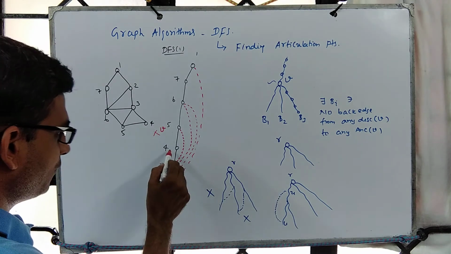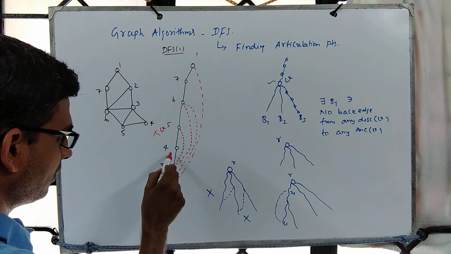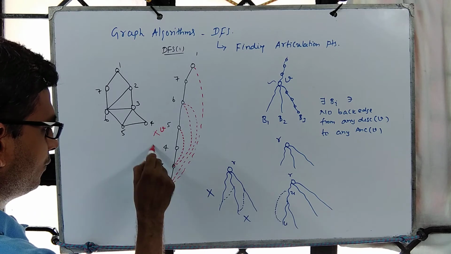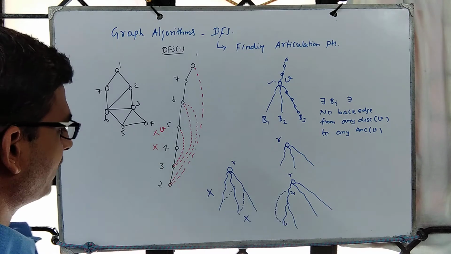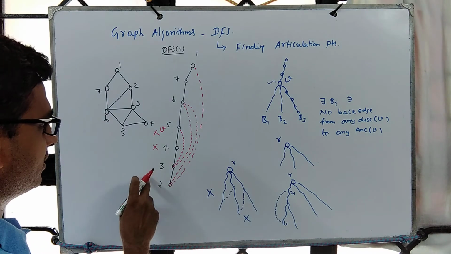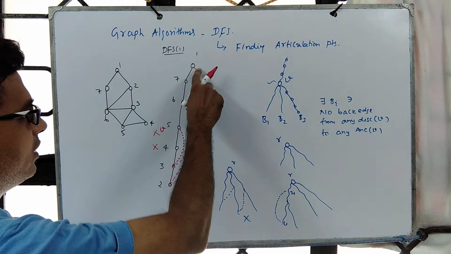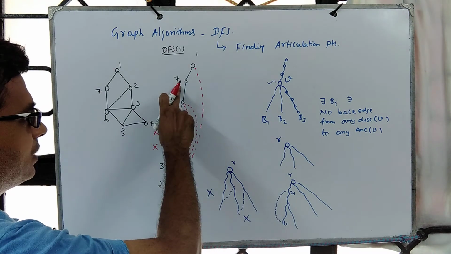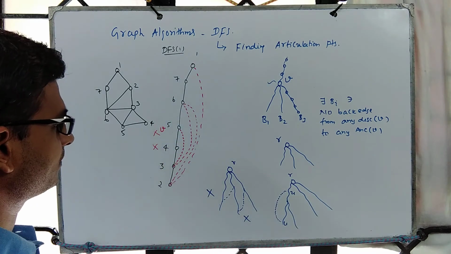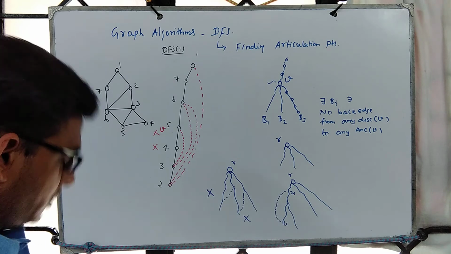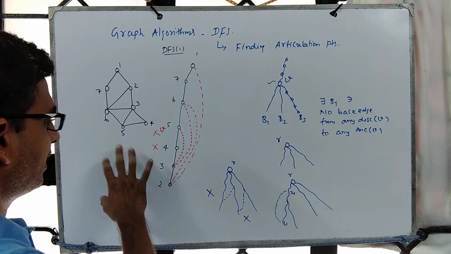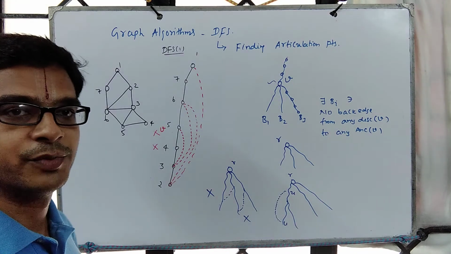Now you ask, is 4 an articulation point? Yes, there is a descendant which is connected to the ancestor. So 4 is not an articulation point. And in fact, none of them are articulation points as far as this graph is concerned. Root is having degree 1, and this one is not an articulation point because there is a descendant which is connected to this. Correct? So you see that this graph is not having any articulation points.